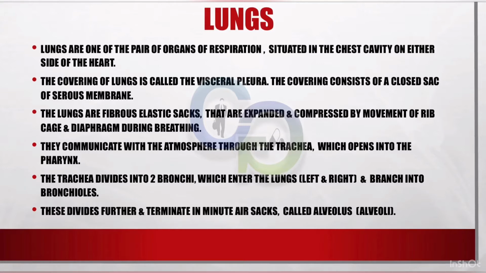Lungs are a pair of organs of respiration situated in the chest cavity on either side of the heart. The covering of lungs is called the visceral pleura. The covering consists of a closed sac of serous membrane. The lungs are fibrous elastic sacs that are expanded and compressed by movement of rib cage and diaphragm during breathing.